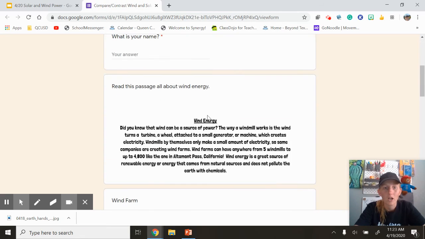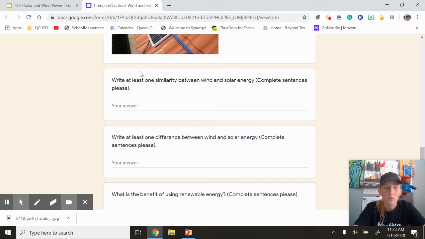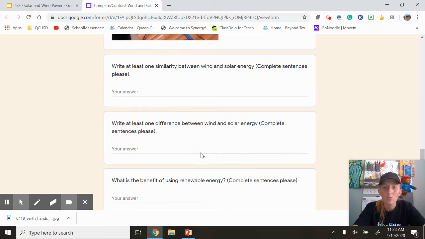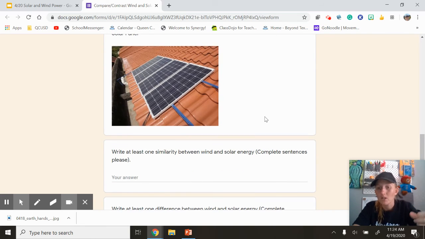So let me pull it up so you know what it looks like. So here is the compare and contrast. You've got a story about wind energy, one about solar energy, and then you're going to write a similarity, a difference, and a benefit of using renewable energy. Now, when you're writing this, please focus on having complete sentences because you are in second grade, almost third graders, guys. So we want to have that capital at the beginning and period at the end. To make a capital, remember from Typing Club that you press Shift first and then you press the letter, and that will make a capital letter. I really want you to focus on your typing skills a little bit in your sentences, making sure you've got a capital at the beginning and a period at the end, and it is a full, complete sentence.